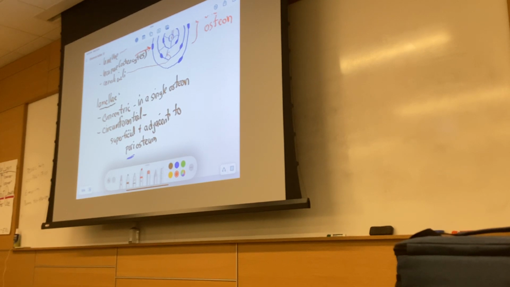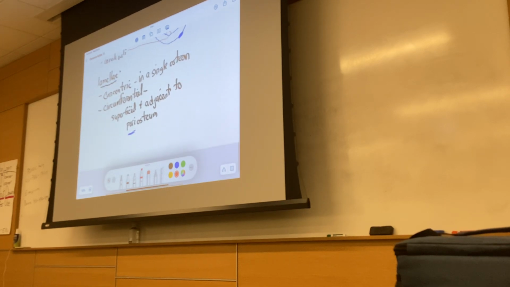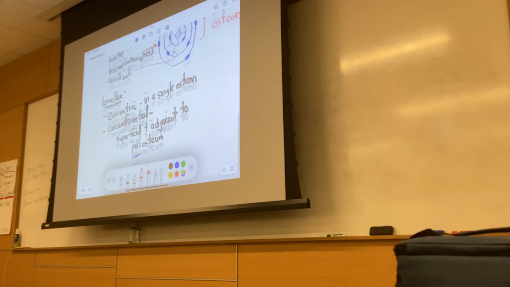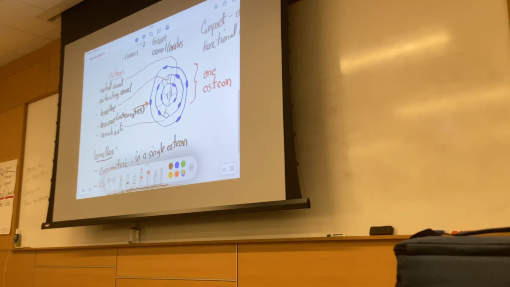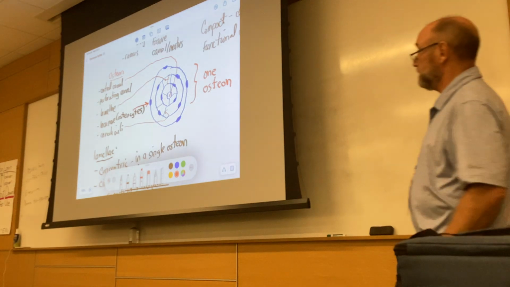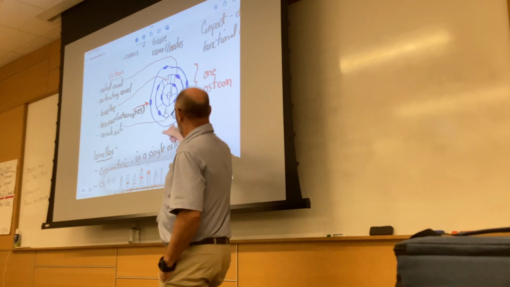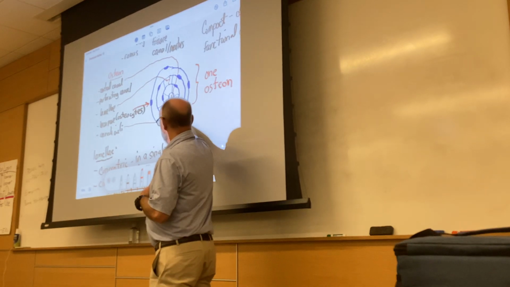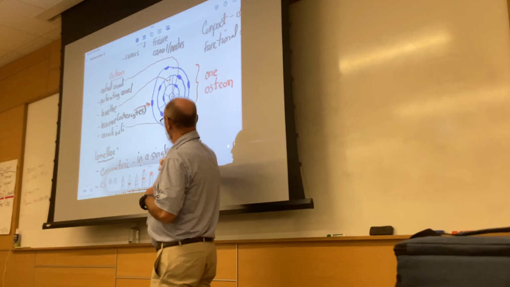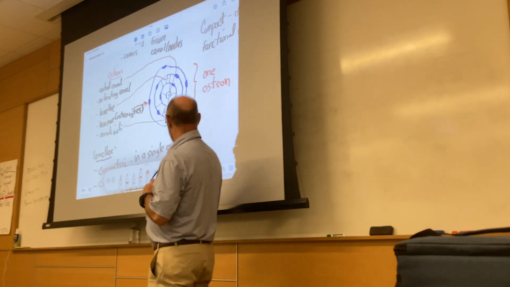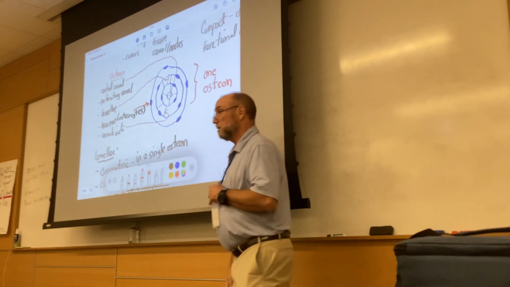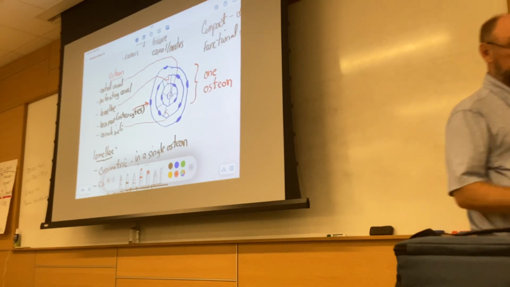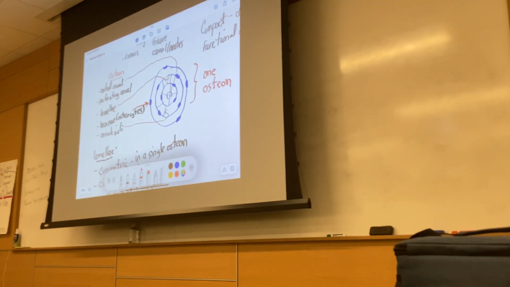Can you scroll up really fast to see the picture? What I have here are concentric lamellae. A concentric ring is one that doesn't overlap. So these are concentric lamellae in a single osteon. Wait, I don't understand. What do you mean that it overlaps?